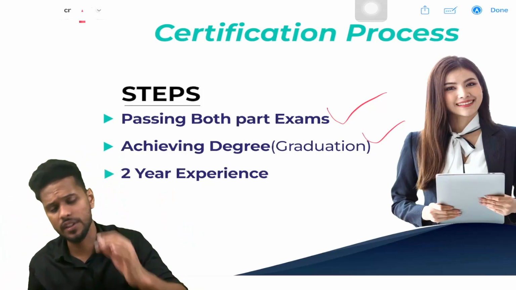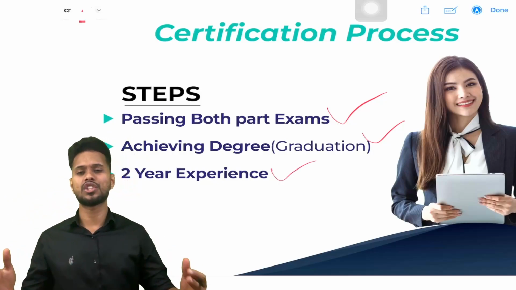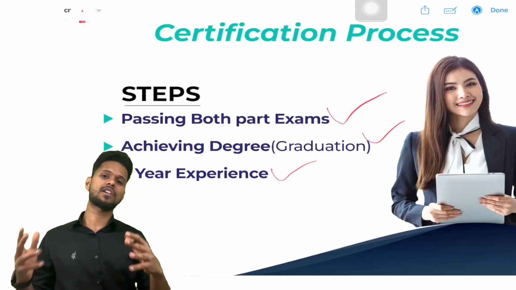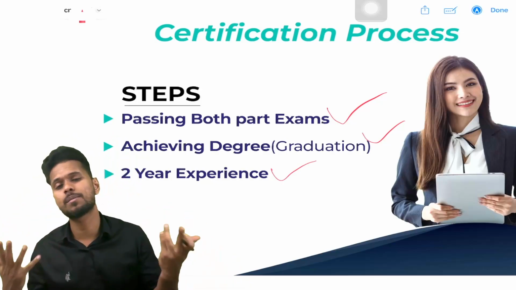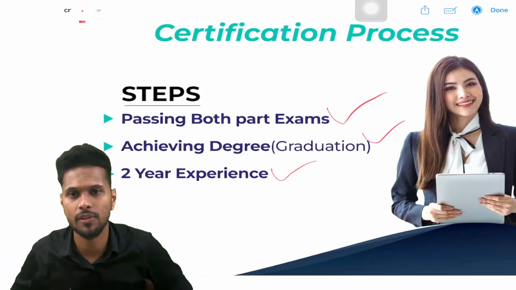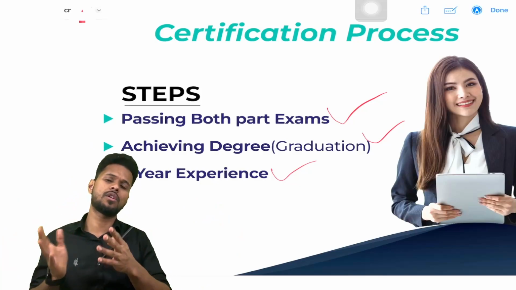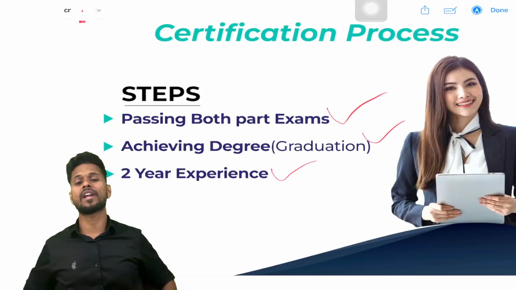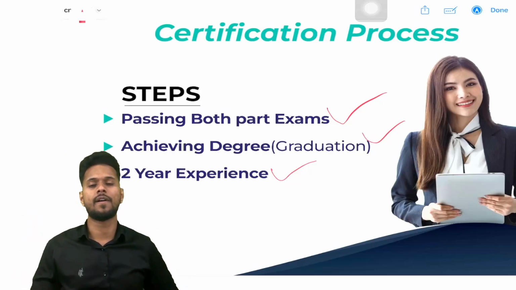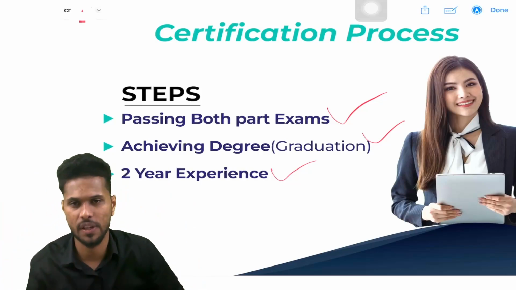Yes. The next one is that you need 2 years of experience. Experience means in any registered company in the accounting, finance or management sector, 2 years of experience. If you already have this 2-year experience before passing the examination, that experience will also count. Continuous 2 years is not necessary. One year in one company and another year in another company, that doesn't matter. You need a total of 2 years of experience. If you already have the experience, it will be counted for this certification process.